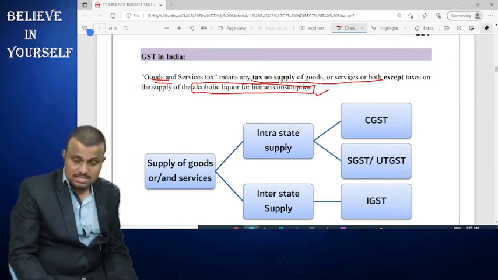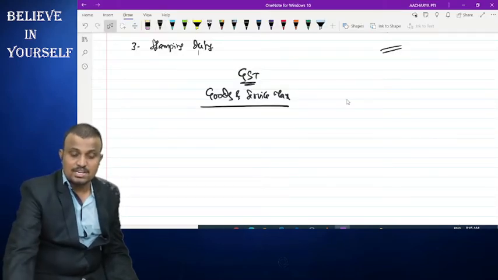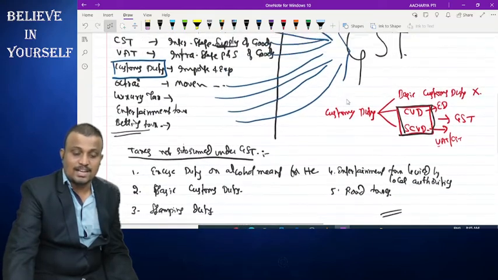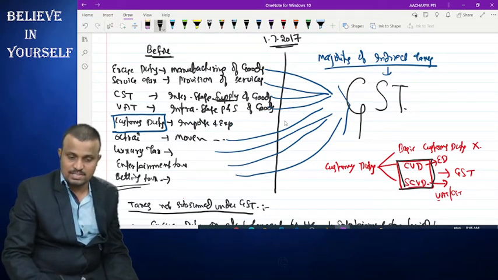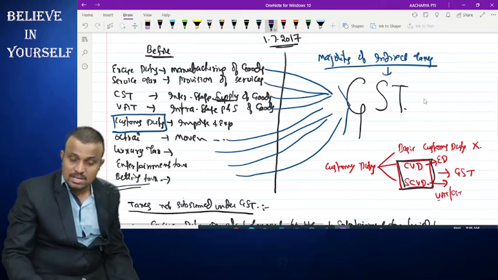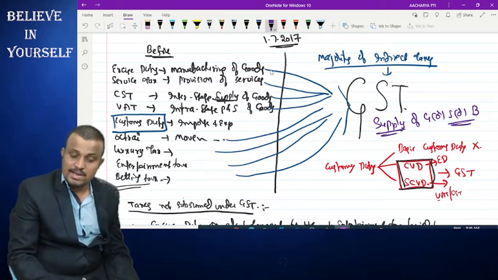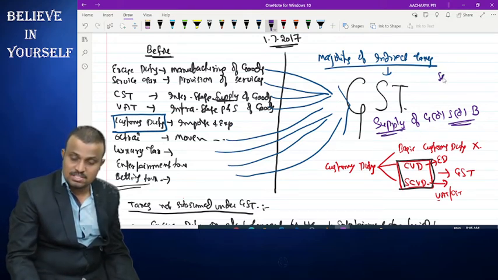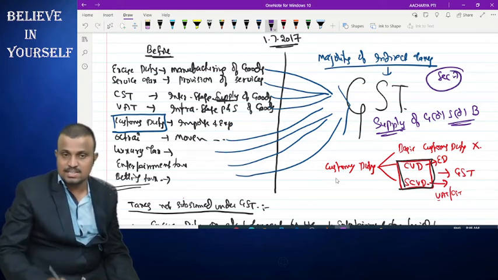Coming to supply, previously we discussed that while imposing taxes there is a taxable event. In case of excise duty, it is manufacturing of goods. In case of services, it is provision of services. In case of CST or VAT, it is trading of the product. In the same way, in GST the taxable event is supply of goods or services or both in India. The actual definition of supply is provided under Section 7 of the CGST Act 2017. We will discuss it in the next topic.